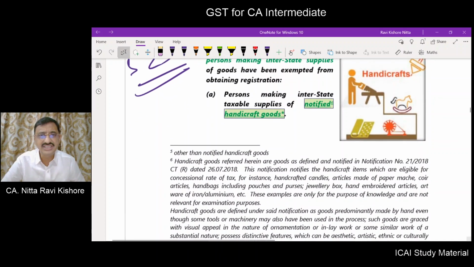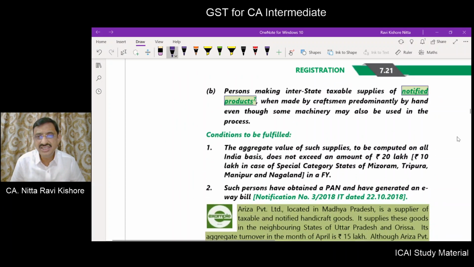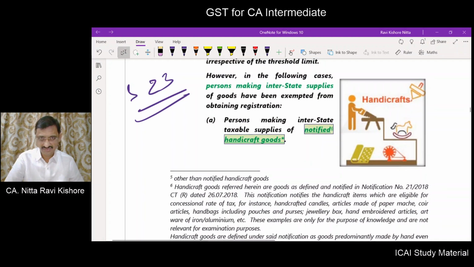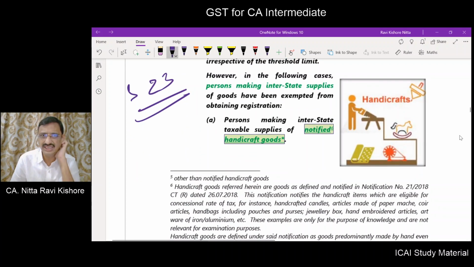There is a notification dated 3 of 22 October 2018 stating that a person making interstate supplies of goods need not get registration, provided the interstate taxable supply is of notified handicrafts.